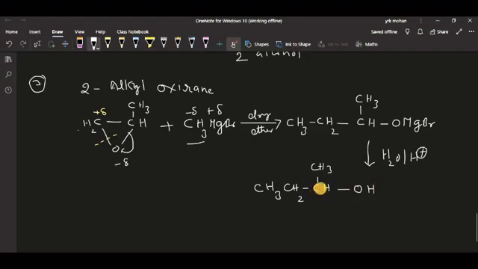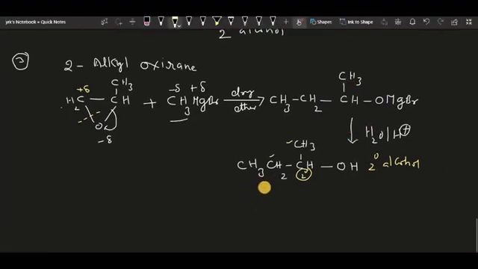Now you can observe that this carbon is attached to two other carbons, so this is one, this is one. That's why it is called a secondary carbon, and this alcohol is a secondary alcohol. If you see the name of the compound you can also easily tell. There are four carbons, 1, 2, 3, 4, and for the second carbon we have the alcohol.